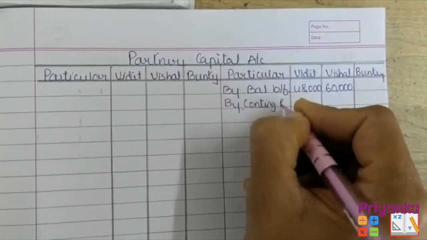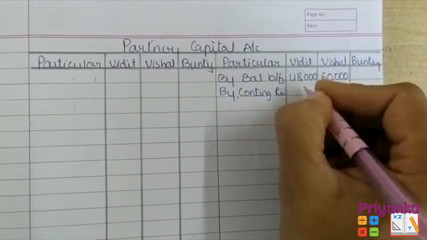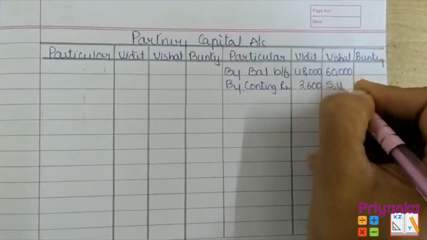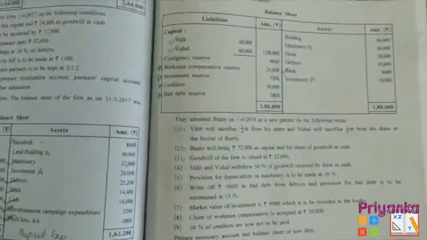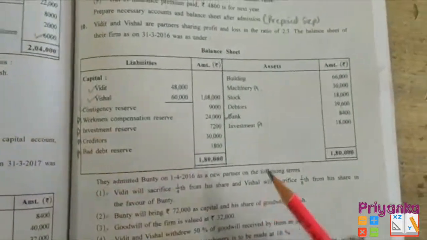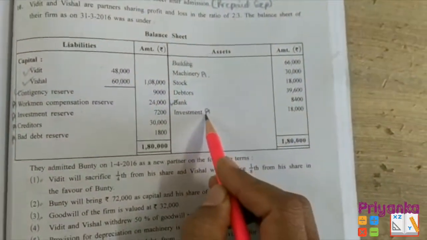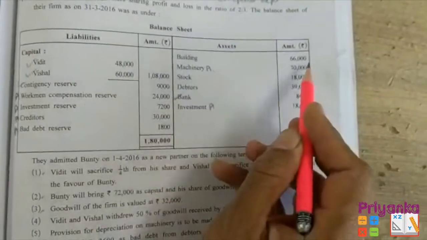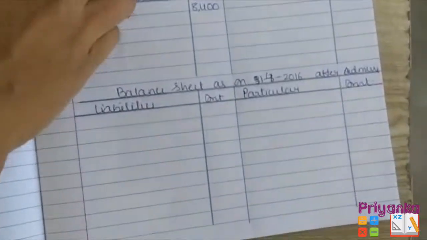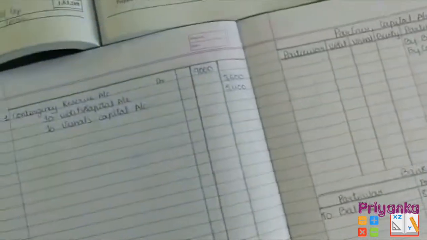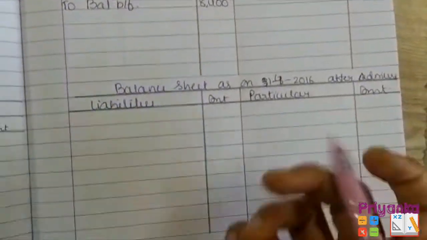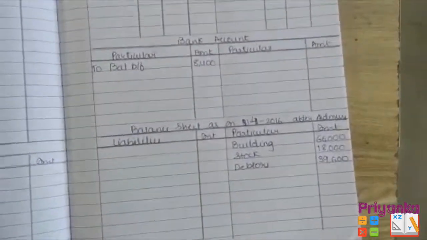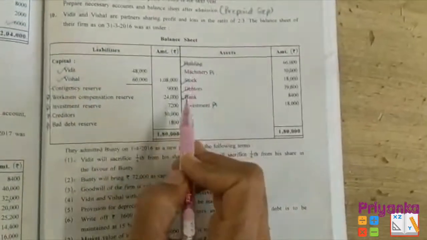So here I am writing contingency reserve with the amount 3,600, and this will be distributed between the old partners in the old ratio. Next, the remaining adjustments will be written later. Here the machinery and the investment are related to the adjustments. So building, stock and debtors, we can copy as they are directly into our new balance sheet. I put the entry in the new balance sheet and mark over here that the entry has been done.